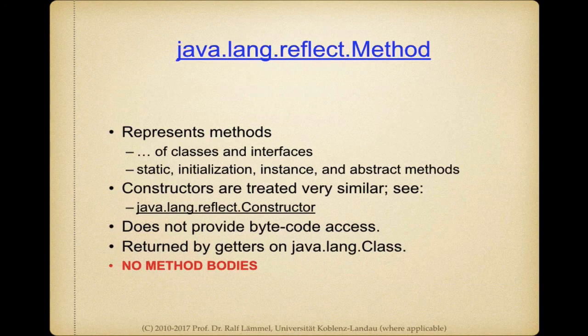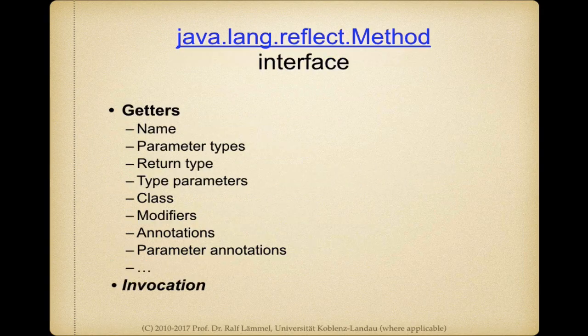So here's the next type of the Java Reflection API, Method, for representing methods. And again, we've got access to all the important ingredients of a method, except that we cannot really examine the method body with the Reflection API. Again, we've got lots of getters on an instance of Method here, and we've got no setters again because we cannot change the methods or the type of the methods.